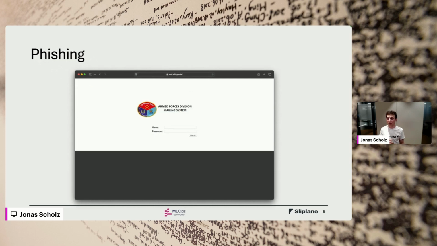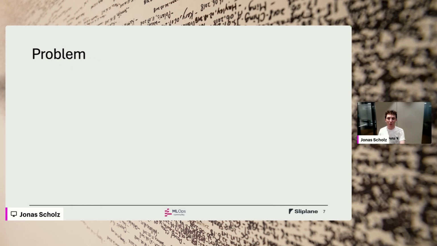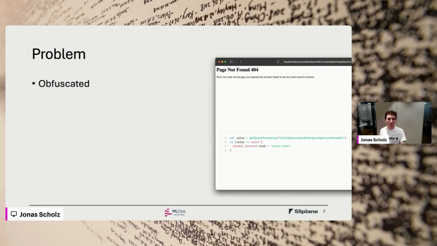Seeing those screenshots, you might think it's relatively easy to see that this is a phishing attempt, but they are not completely stupid. There are a few problems in detecting phishing. Number one is, again, these are developers. They know that we're trying to catch them, so they obfuscate everything.